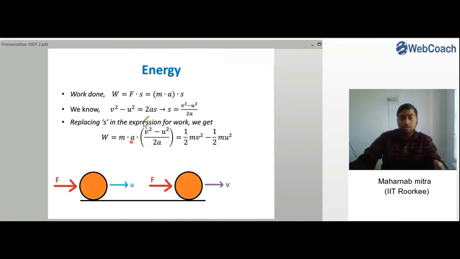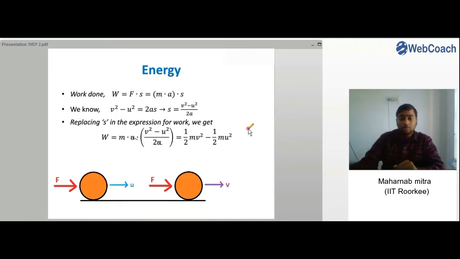So we get work done equals mass into acceleration times v square minus u square divided by 2a, and you can see this a cancels out, and we multiply the terms and separate them out, and after that we get half mv square minus half mu square. So you can see it is a difference of two terms, right?